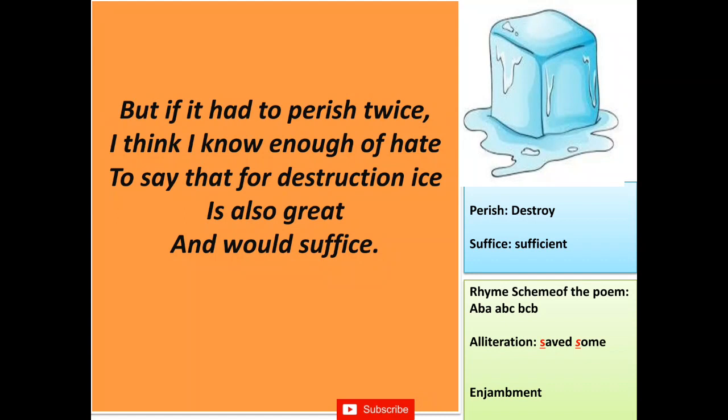To say that for destruction ice is also great. So it is also correct to say that ice means having emotionlessness or hatred towards others. To say that for destruction ice is also great. Then I can say that ice can also be a great medium for this destruction, for this ending, and would suffice. Suffice means sufficient. So the poet is here saying that suppose the world for one time is destroyed by fire, and then it is given another chance to be destroyed, then there is enough hate in this world, and this hate will be the cause of the destruction of this world.